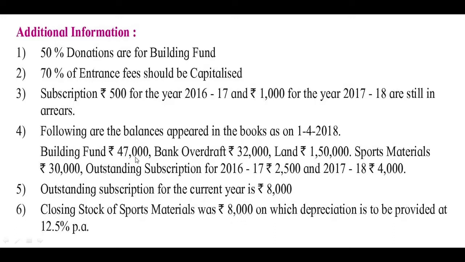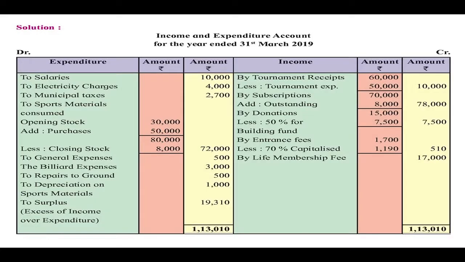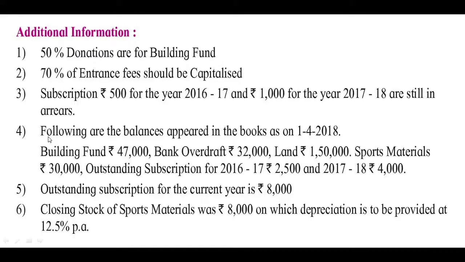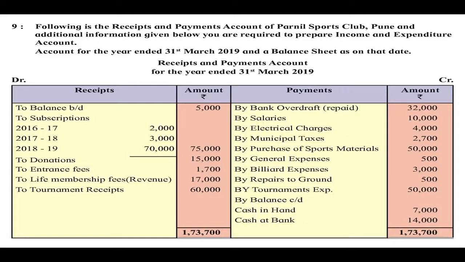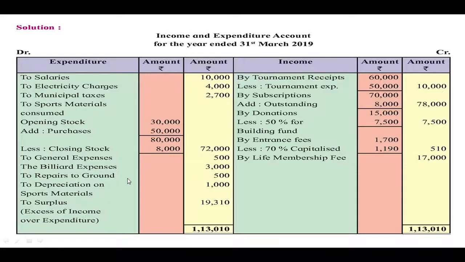So how to record this all in the income and expenditure account? Let us start with the opening stock first. Opening stock is rupees 30,000. In that we have to add the purchases which are given here. See, on the payment side, purchase of sports material is 50,000. So that we have to add in the opening stock.